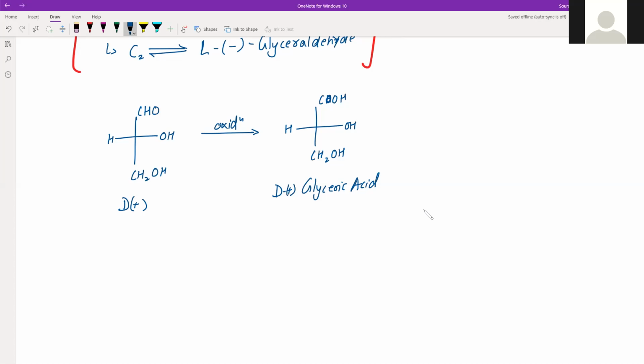Second thing, you have to think about reactions in order to finalize which configuration belongs to which series. So that is a little troublesome. Generally, we don't do that. When we are naming something, we don't rely on what reaction it is going to take part in or how it is going to behave in a reaction.